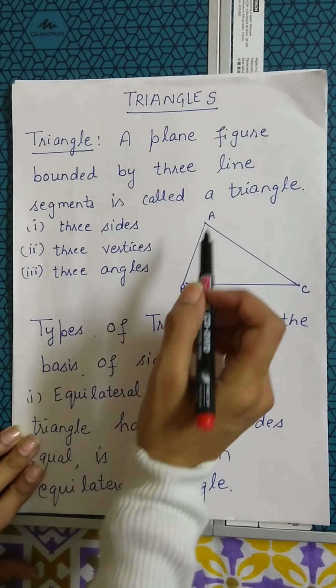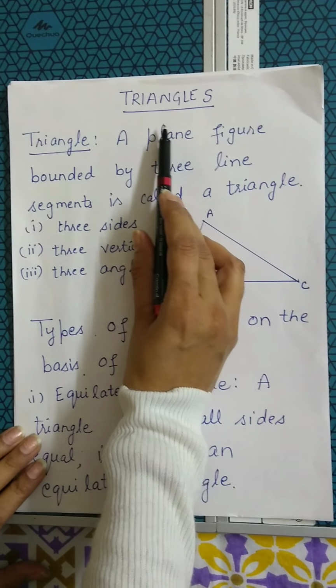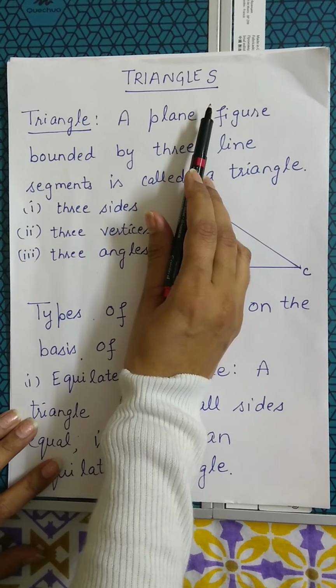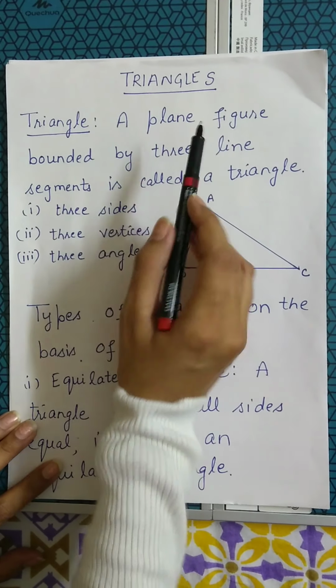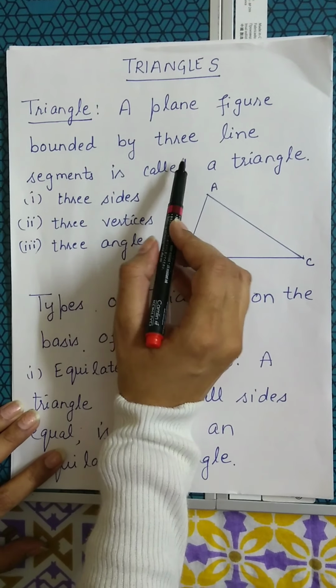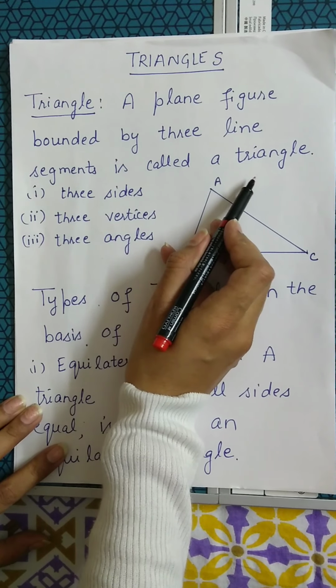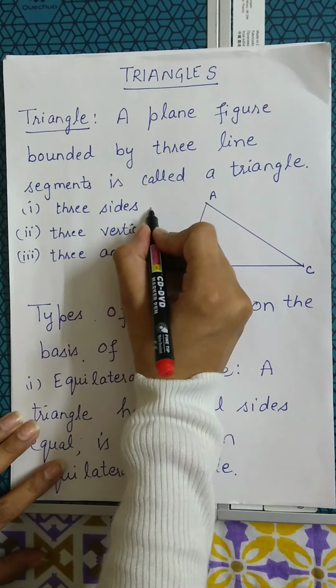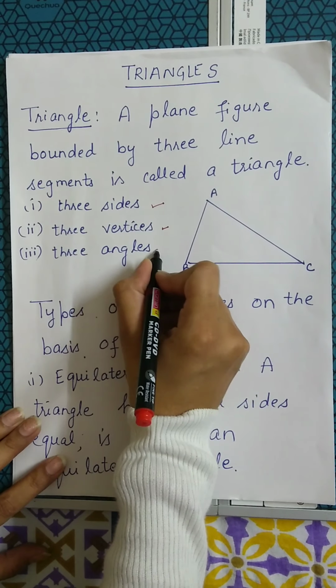Let us start with the new topic, triangles. Before we start with triangles and the questions, let us discuss a few basic things. First of all, what is a triangle? A plane figure bounded by three line segments is called a triangle. A triangle has three sides, three vertices, and three angles.